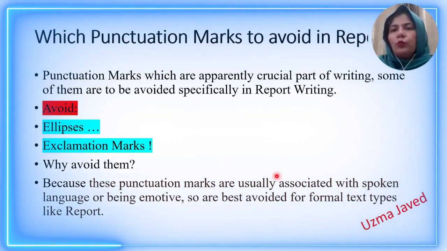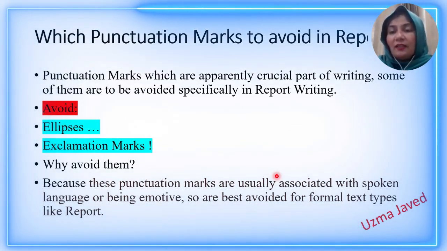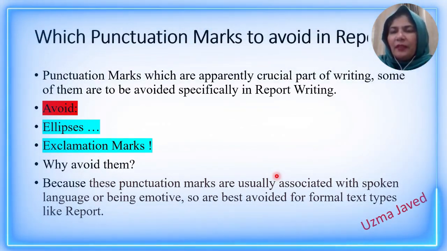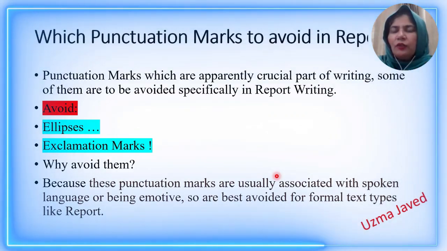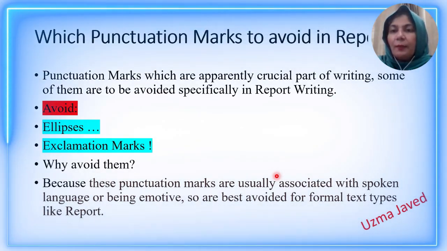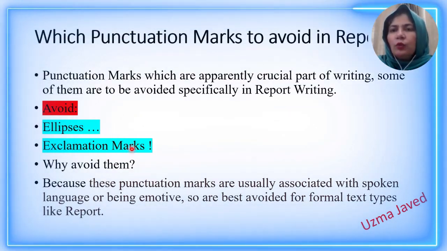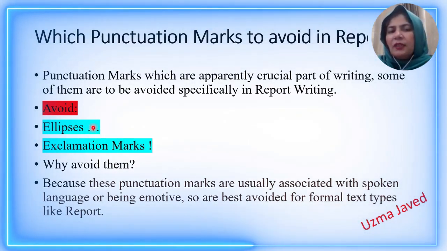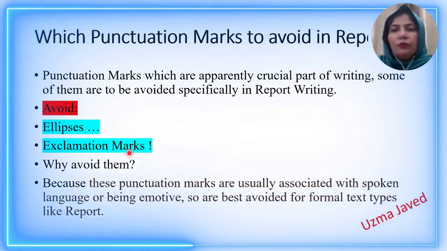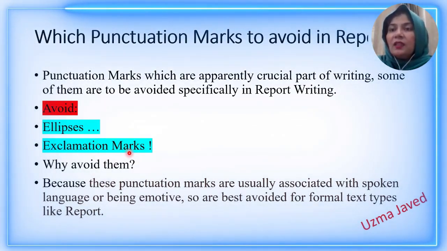What kind of punctuation marks are you to avoid in report writing? You see, this is the most unique kind of extended writing type, even of directed writing type. Once you watch and listen to this video carefully, your directed writing question of report writing will also become excellent. So you have to avoid two kinds of punctuation marks: the exclamation mark and the ellipsis. These are the two punctuation marks which you are not supposed to use in report writing. Why? There is a reason for that.